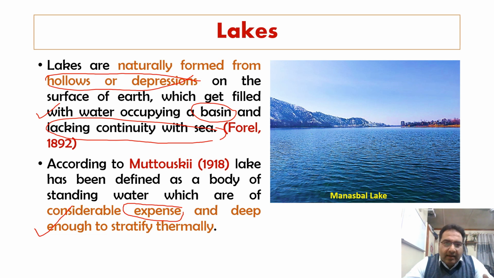That is, three points need to be remembered. It is a large body of standing water. It is completely isolated from the sea. It has an area of relatively deep water, which has the capability to produce a wave-swept shore.